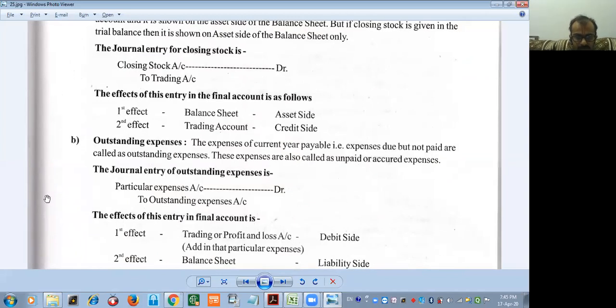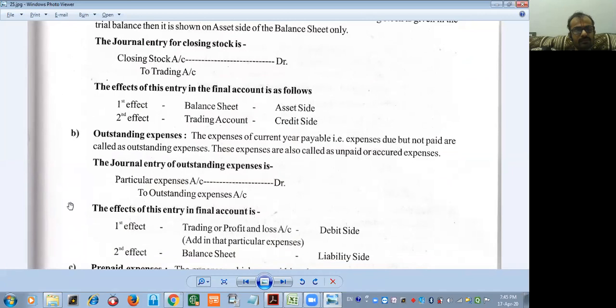Outstanding expenses. The expenses of the current year payable, that is expenses due but not paid, are called outstanding expenses. These expenses are also called unpaid or accrued expenses. Okay. But the journal entry of the outstanding expenses is particular expense account debit to outstanding expenses account.